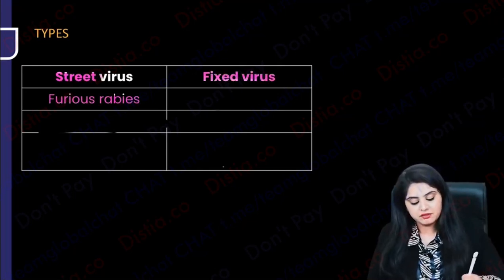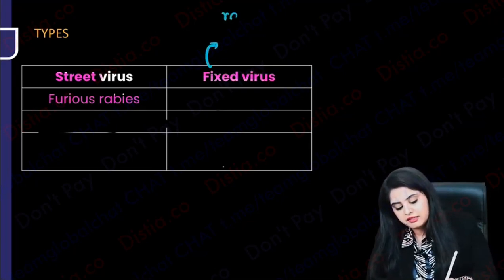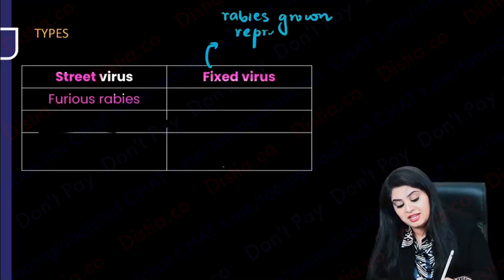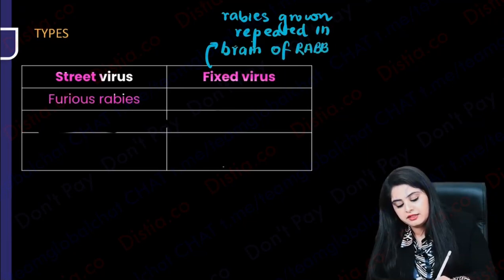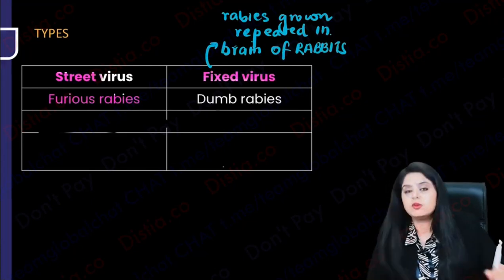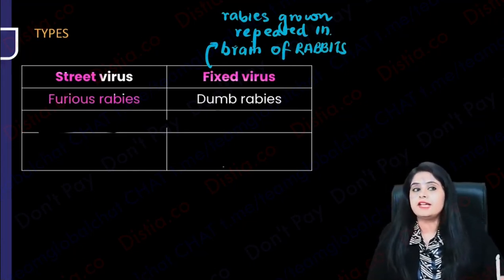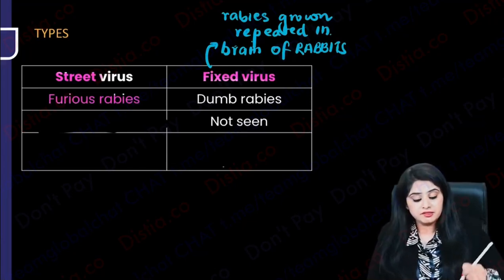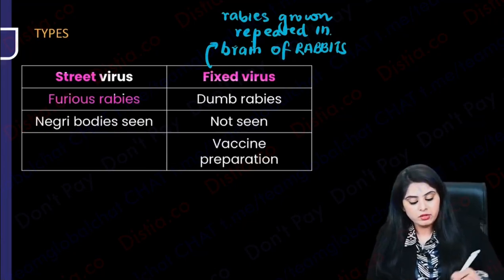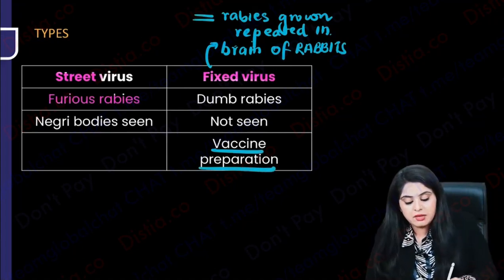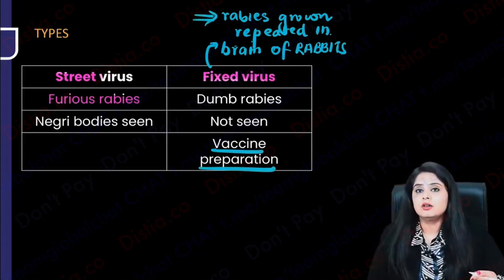So that is going to result in the furious rabies. And fixed virus, firstly let me tell you, fixed virus is basically produced when the rabies is grown repeatedly in the brain of the rabbit. So remember, when the rabies is grown repeatedly in the brain of the rabbits, that is when we get a fixed virus, and fixed virus is responsible for, number one, dumb rabies. If it is naturally occurring, it will cause dumb rabies, and this is the one which I am going to use for vaccine preparation. That is why I am passing it so many times through the animal brain, because I'm going to use it for vaccine preparation.